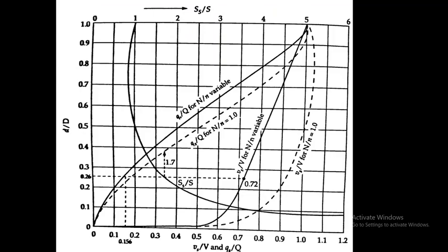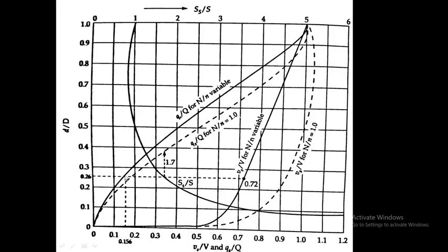Then instead of using the table, use this chart: the x-axis is Vs by V and qs by Q, the y-axis is d by D, and the x-axis also gives the slope Ss by S. From the calculation, Qs by Q equals 0.156, the corresponding value of d by D equals 0.26, from the y-axis.